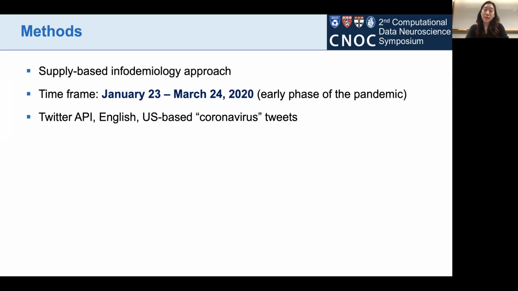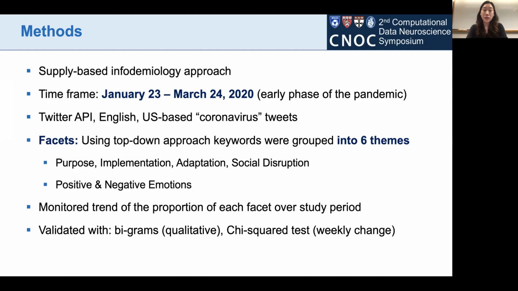We used a supply-based epidemiology approach to this study, wherein we set a time frame from January 23rd up to March 24th. We defined this period as the early phase of the pandemic. We collected English US-based coronavirus tweets using the Twitter API, and these tweets were defined into 6 different facets.